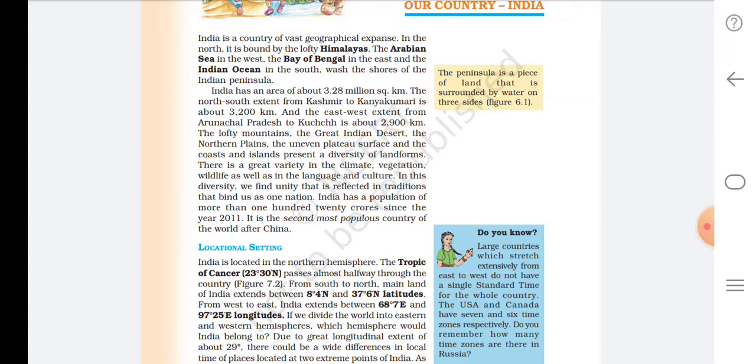India has an area of about 3.28 million square kilometers. What is the area of India? 3.28 million square kilometers. The north-south extent from Kashmir to Kanyakumari is about 3200 kilometers, and the east-west extent from Arunachal Pradesh to Kutch is about 2900 kilometers.